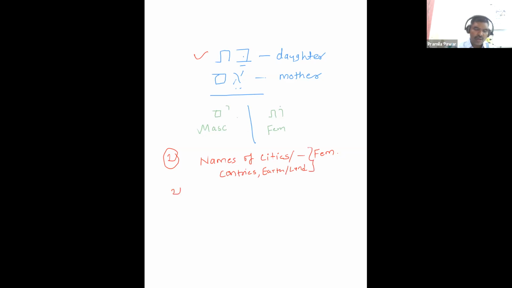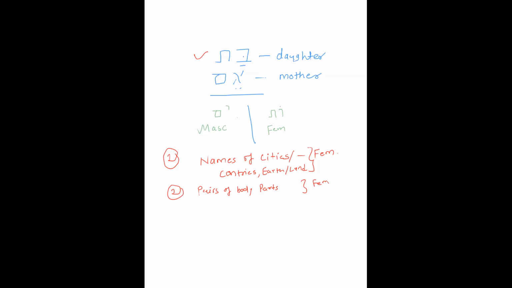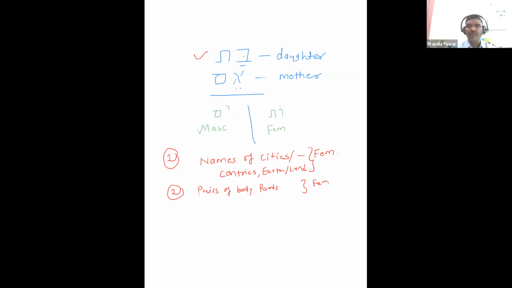Also, pairs of body parts are also considered to be feminine. For example, two ears, they are considered to be feminine. Two hands, this pair is considered to be feminine. Then two eyes. So all the pairs are considered to be feminine.